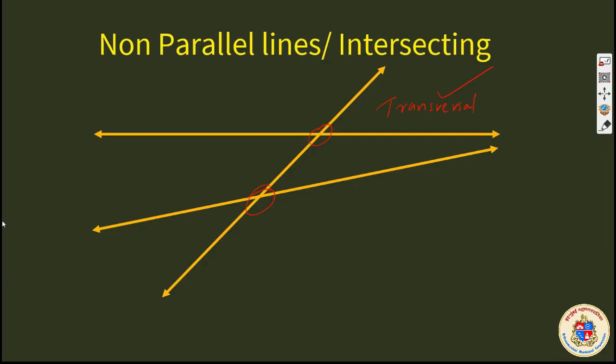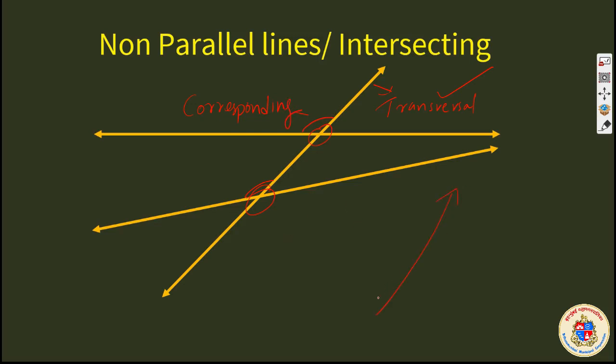And the angles formed, we named them also. When the angles are formed on the same side, like this, these angles on the same side of the transversal, this is the transversal, we named them as corresponding angles.